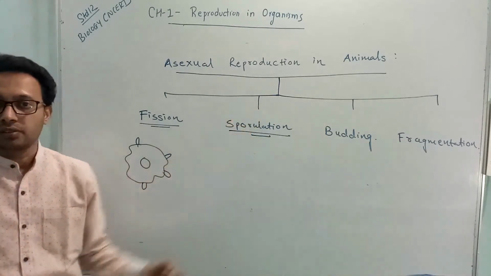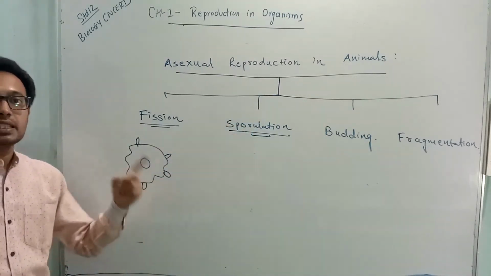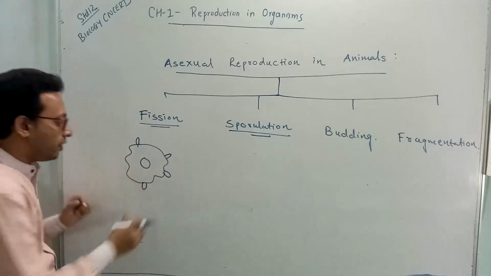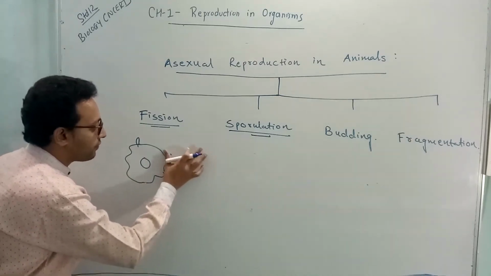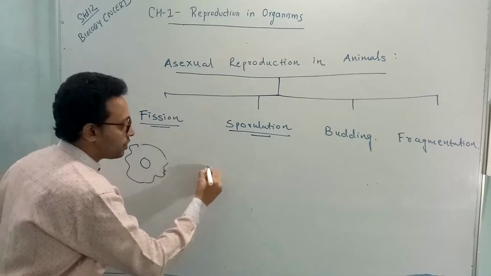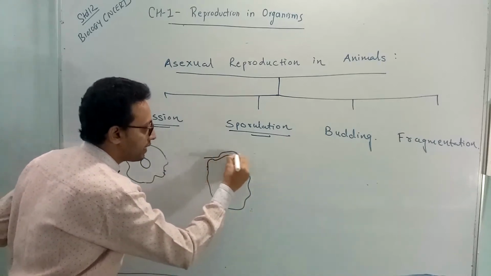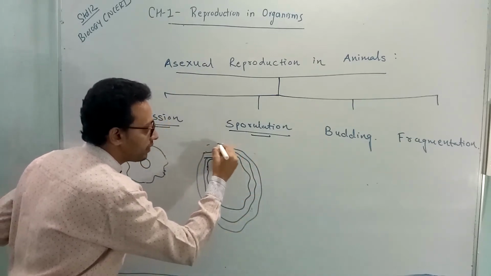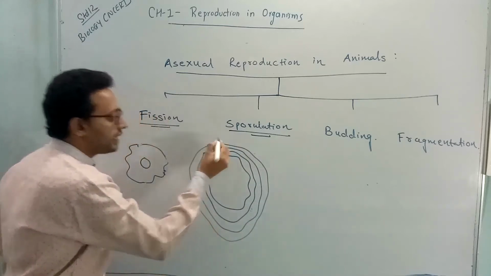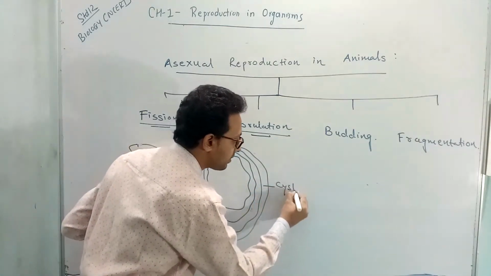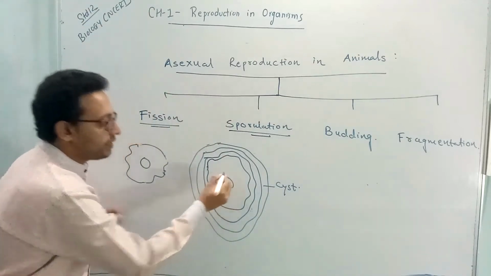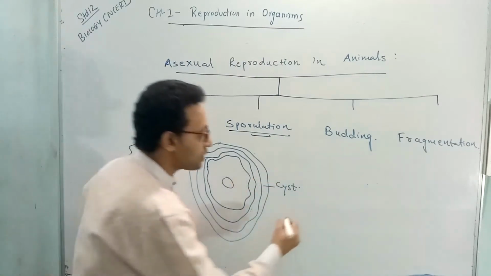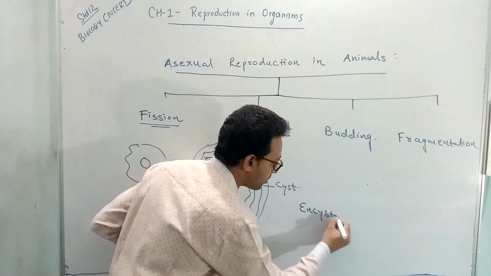Now, what is sporulation? In sporulation, when there are unfavorable conditions for a living organism, in case of amoeba, first of all, the pseudopodia drop off. And there is a formation of a layer around it. Usually, three layers are developed surrounding it, and these layers are called a cyst. The process of formation of the cyst, or the layers around it, is called encystation.